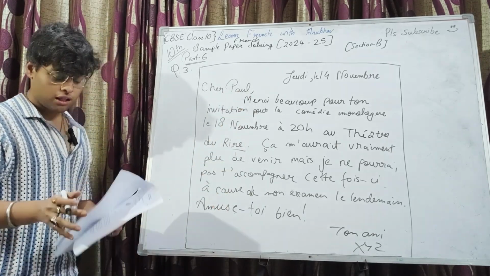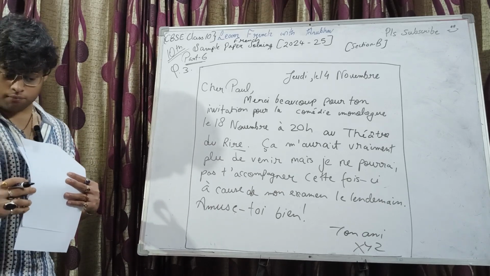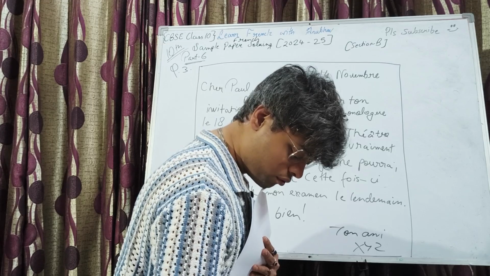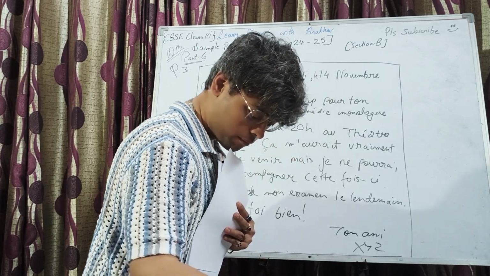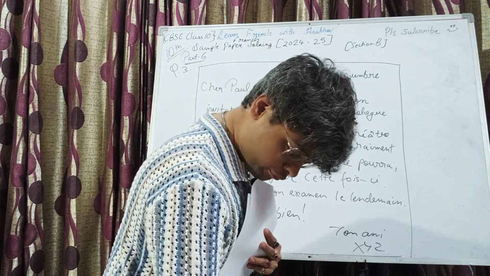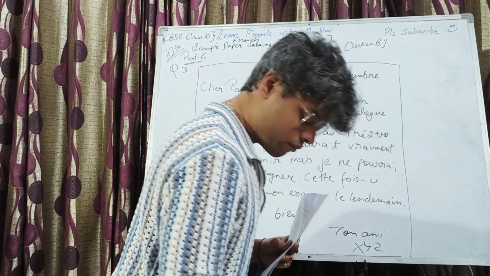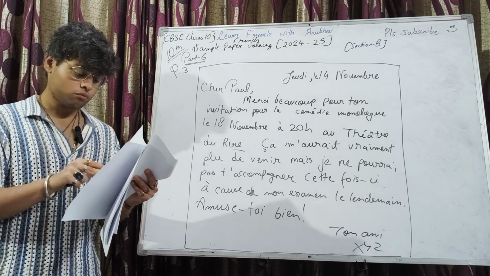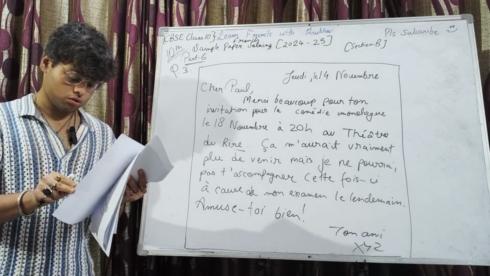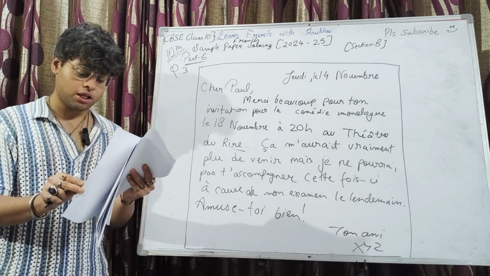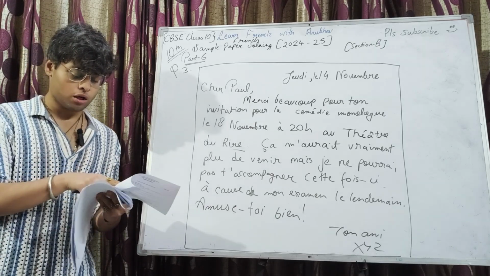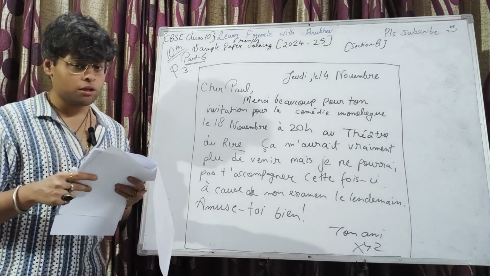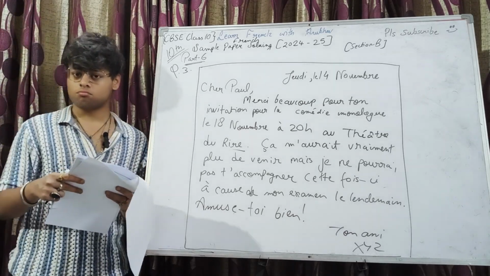Right. If I quickly read the marking scheme, do I have it here? Just wait. I can just tell you how you are required to attempt the paper. Yeah, I have it. Perfect. So see, for message writing, it's clearly mentioned. Just a minute, I'm reading out the document. Okay, response libre, of course, it's a subjective answer.